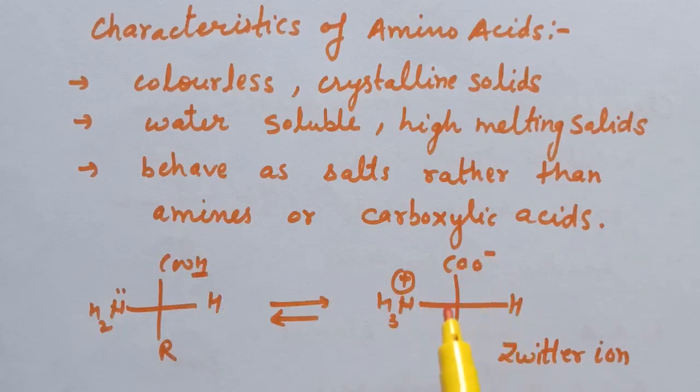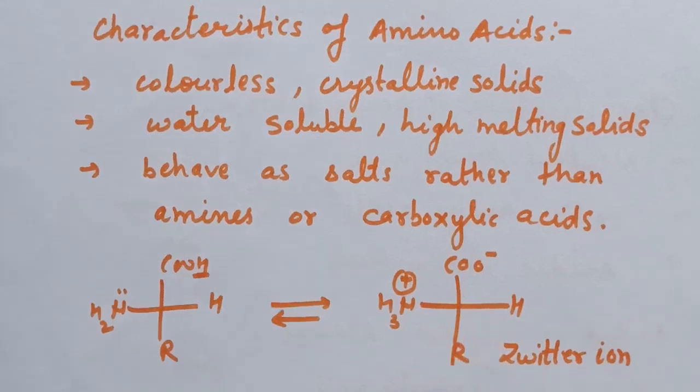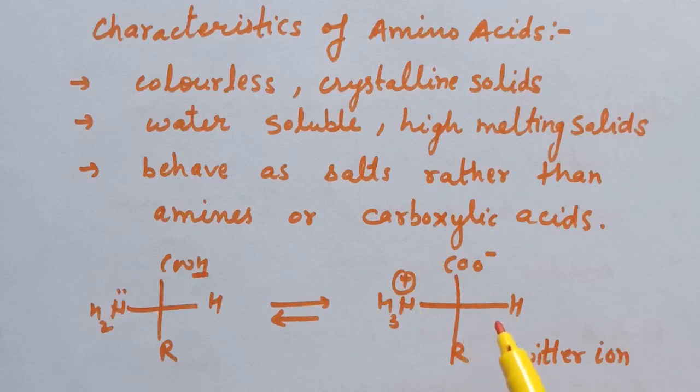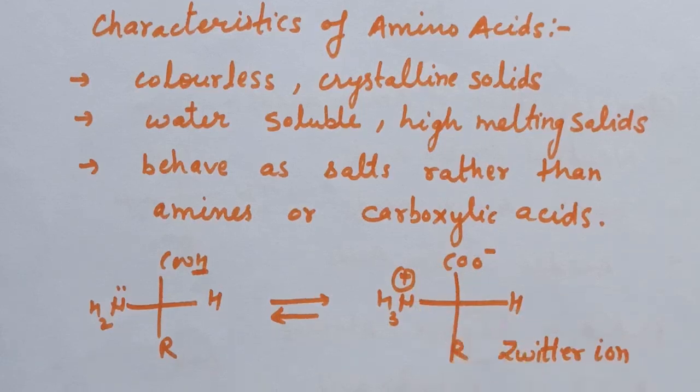So in solution, amino acids exist in the form of zwitterion, and this zwitterion shows amphoteric behavior. Because of this zwitterion, amino acids show amphoteric behavior and react with both acids and bases.